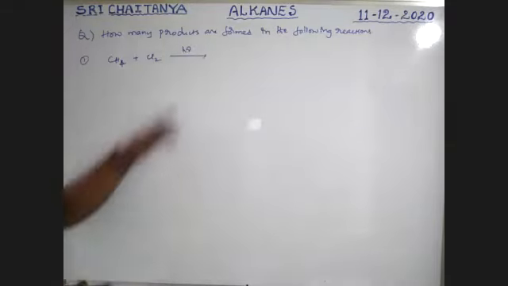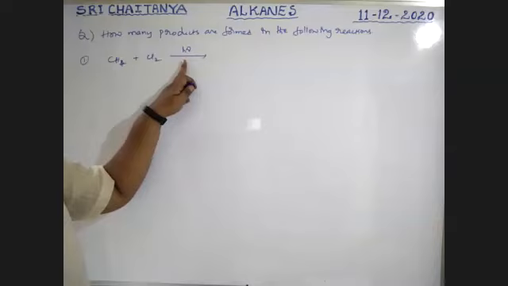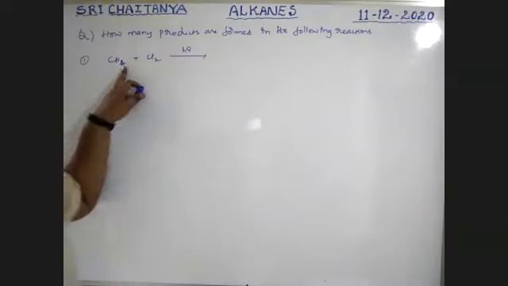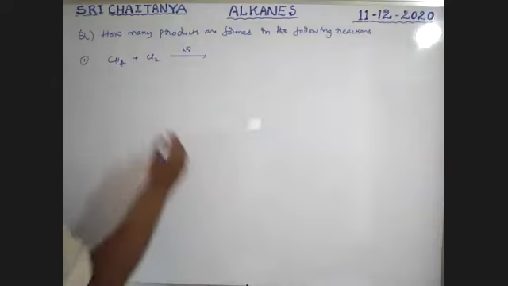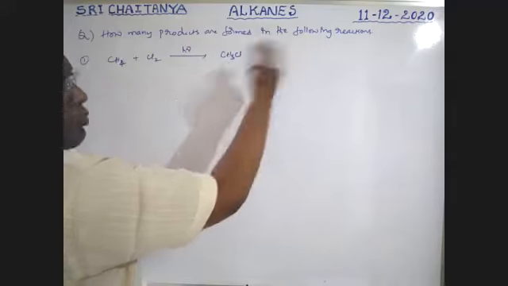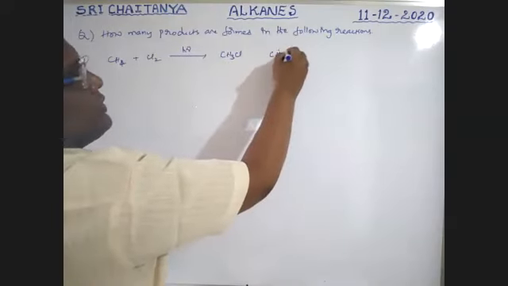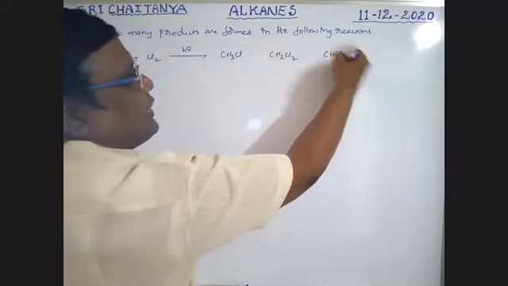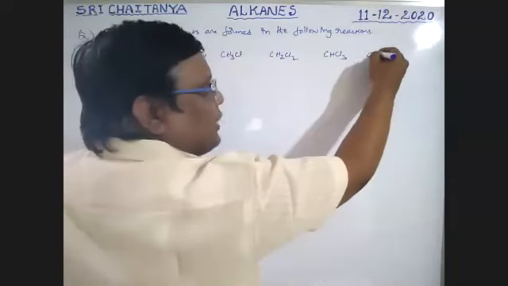Boys, it does not say monochlorination, that means more than one chlorine may be substituted here. All the available hydrogens are replaced with chlorine. First CH3Cl. Next, one more hydrogen is replaced, that is CH2Cl2. One more, CHCl3. One more, CCl4.